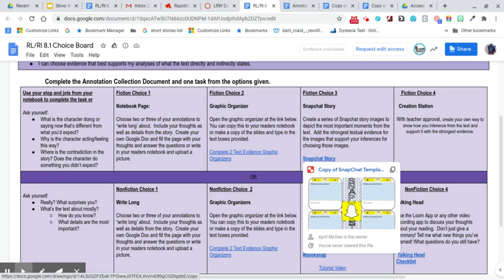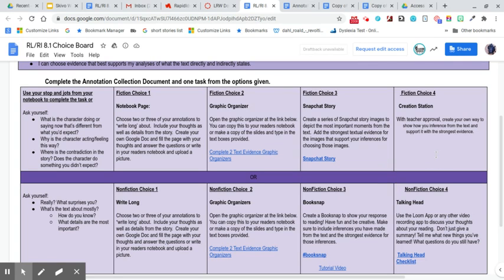Or you might choose choice 4, Creation Station. And that means with teacher approval, that's me, create your own way to show how you inference from text. That means you might want to make a video. That means you might want to act something out. That's entirely up to you, but check with me first to make sure that it's something that I think will work. But I'm definitely open to doing anything creative that works for you to show me that you understand the book.